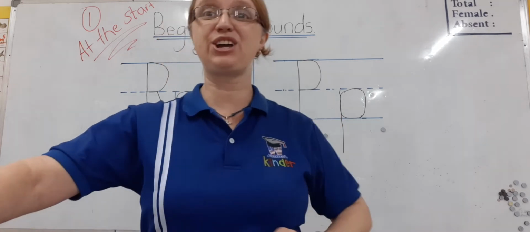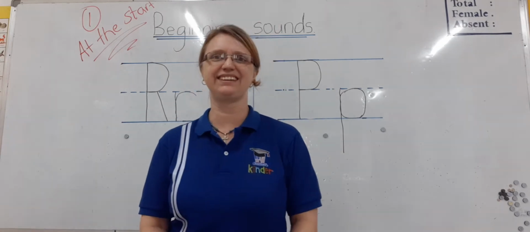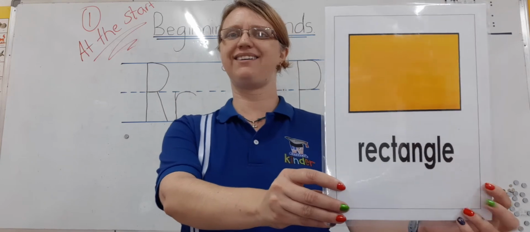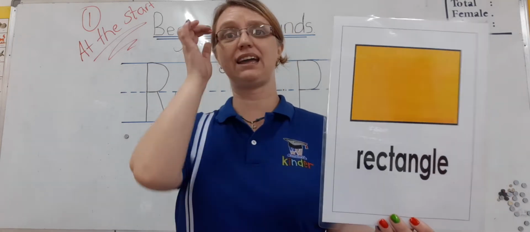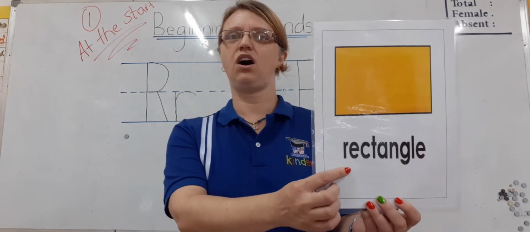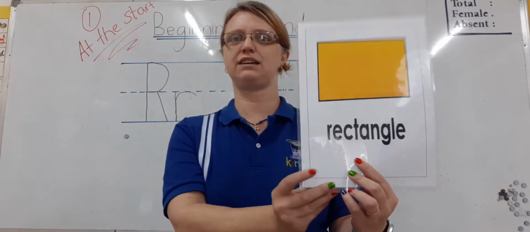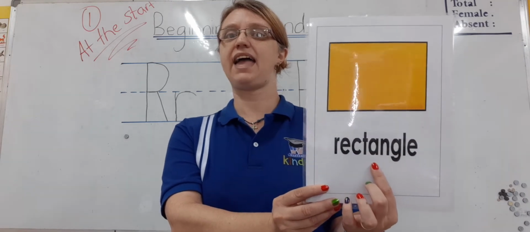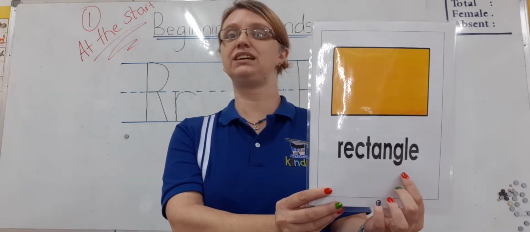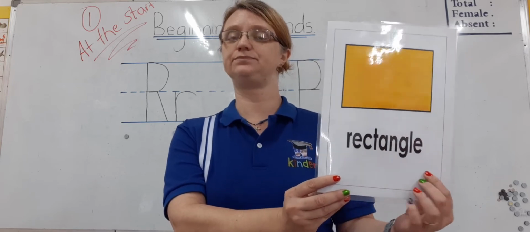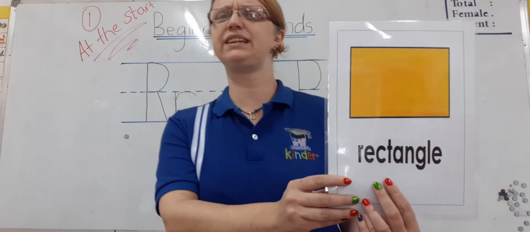Let's keep going. You guys are doing really good. This is rectangle. That's right. Rectangle. That's a big word. Let's spell quickly. R-E-C-T-A-N-G-L-E. Rectangle. Let's sound the letters.